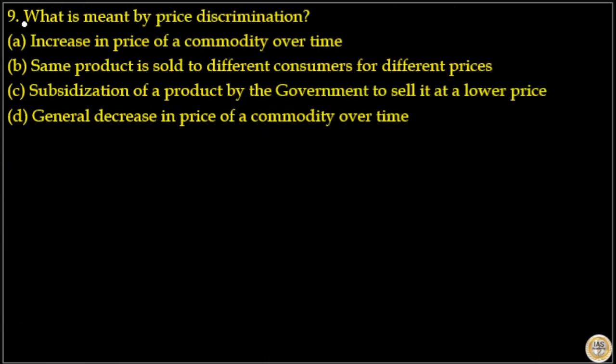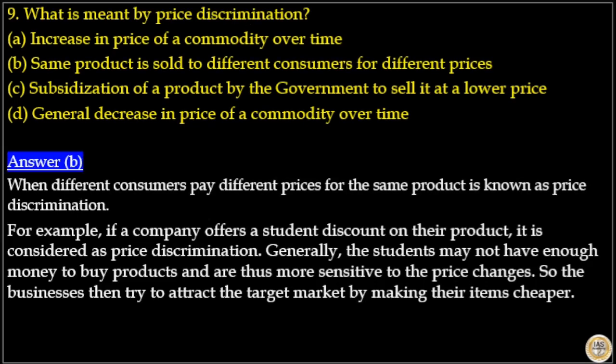Next is question number 9. What is meant by price discrimination? Options are: increase in the price of a commodity over time; the same product is sold to different consumers for different prices, that is correct; subsidization of a product by the government; general decrease in the price of a commodity over time. Here the answer to this question is option B.